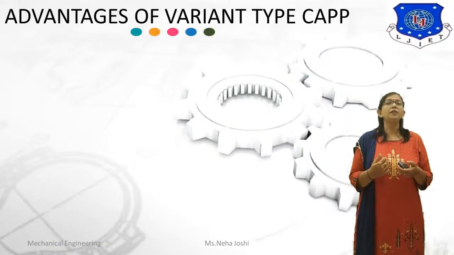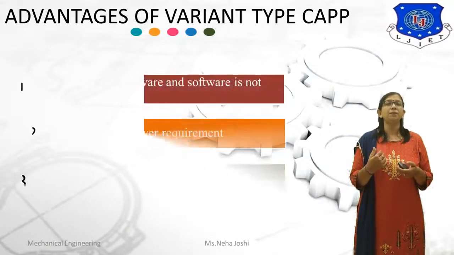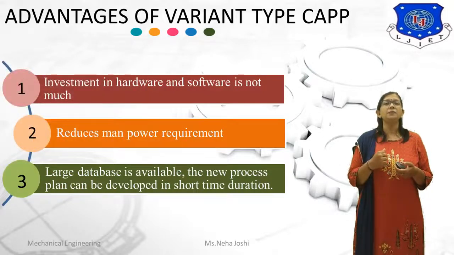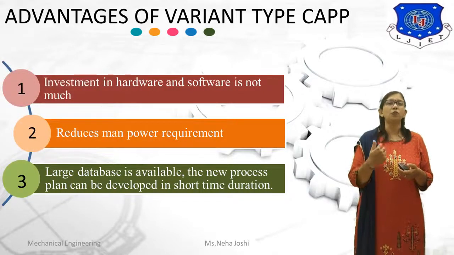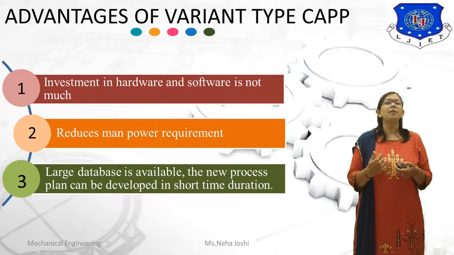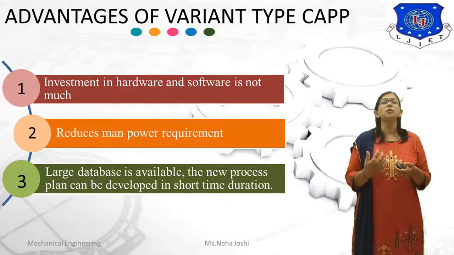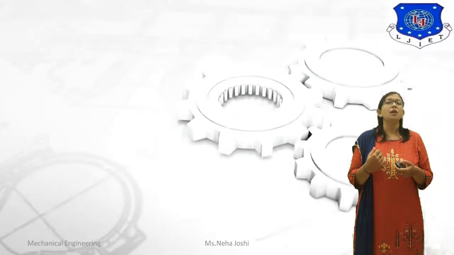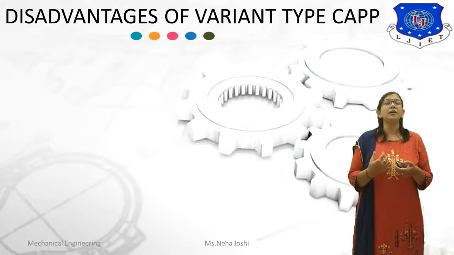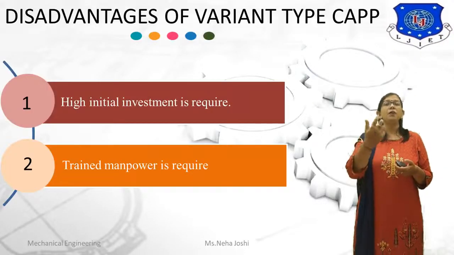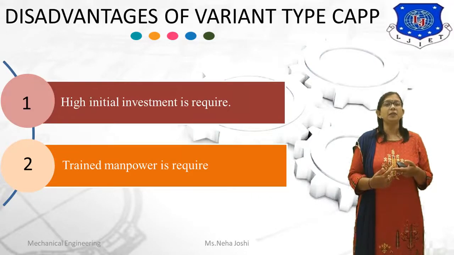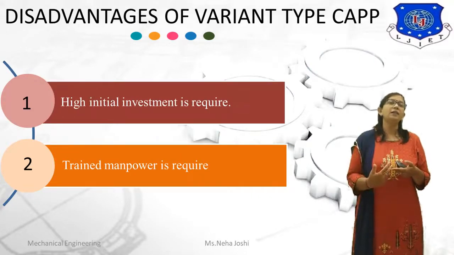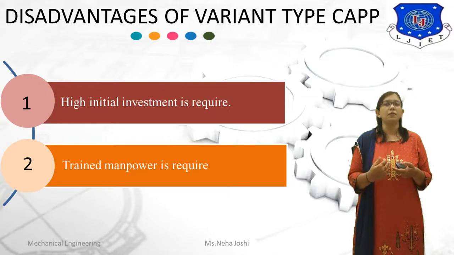Now, what are the advantages of variant type CAPP system? First one is investment in hardware and software is not much. Reduced manpower requirement. And third advantage is a large database is available. The new process plan can be developed in a short time duration. Now, disadvantages of the variant type CAPP. First one is high initial investment is required, and second disadvantage is trained manpower is required.